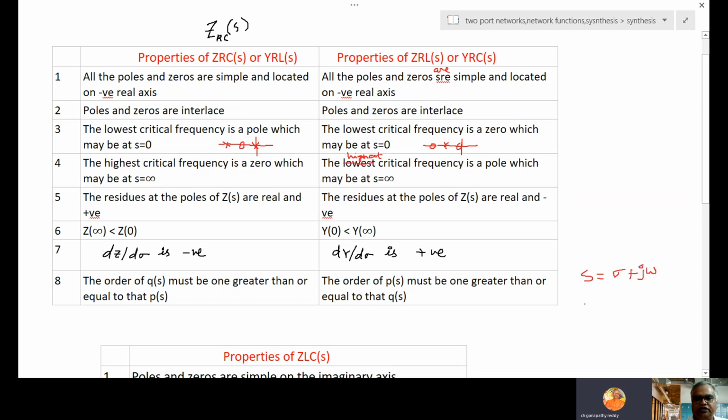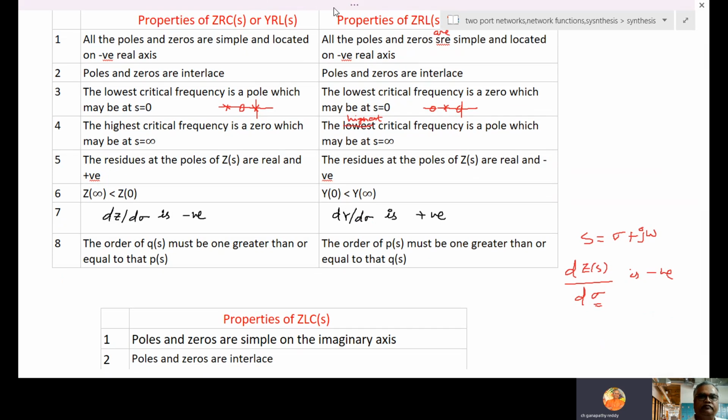So we are differentiating this function Z(s) with respect to sigma. If you differentiate this function with respect to this, it is negative. So dZ by d sigma is negative, dY by d sigma is positive. So that is the point.